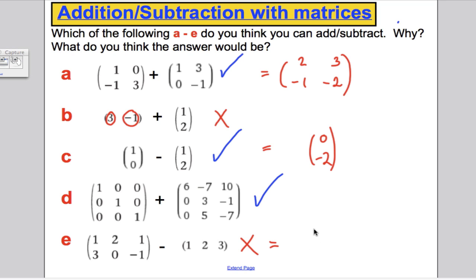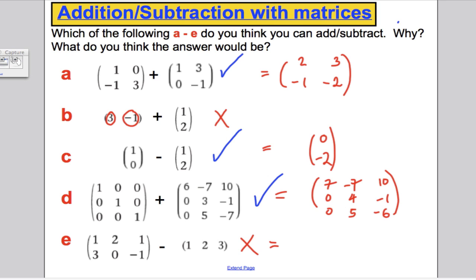And this one here, 1 add 6 is 7, 0 add -7 is -7, 0 add 10 is 10, 0 add 0 is 0, 1 add 3 is 4, 0 add -1 is -1, 0 add 0 is 0, 0 add 5 is 5, and 1 add -7 is -6. Okay, and that would have been the answer for that one.